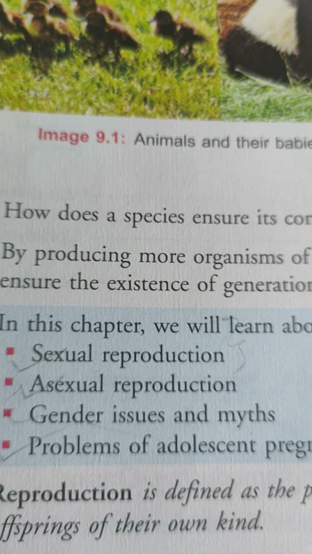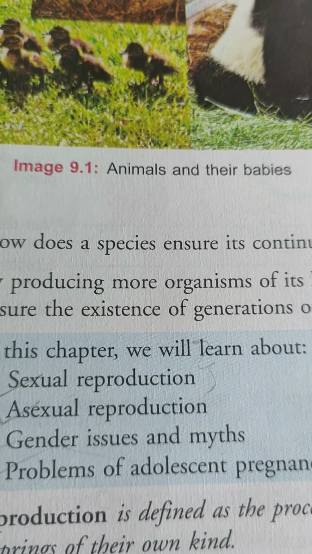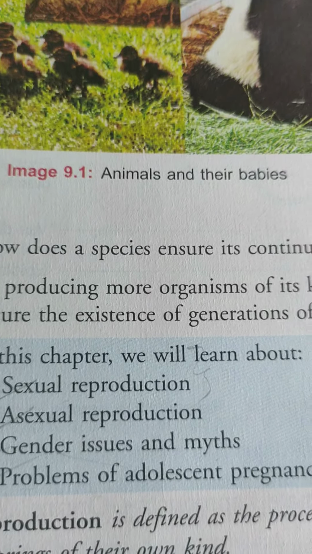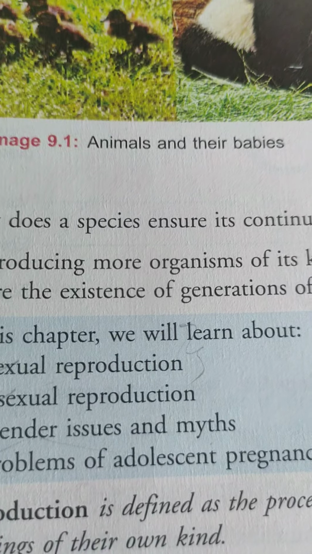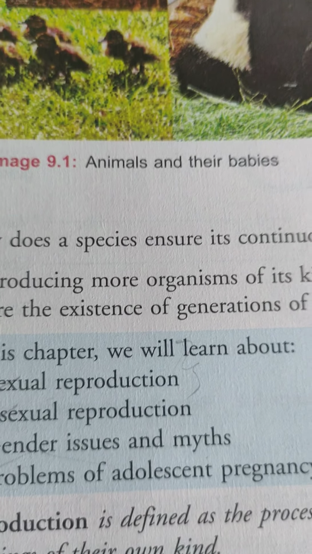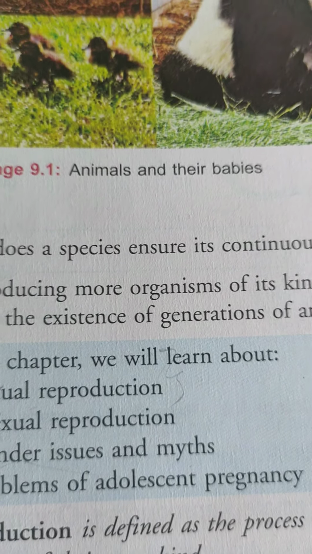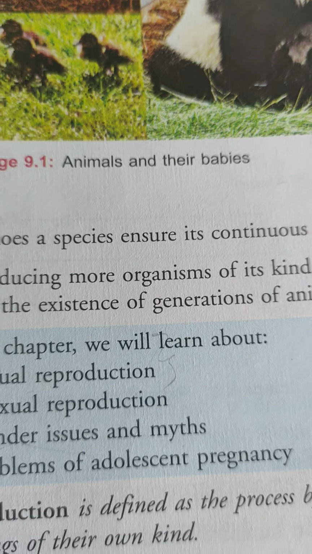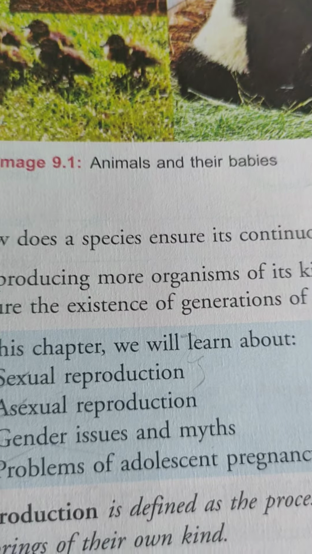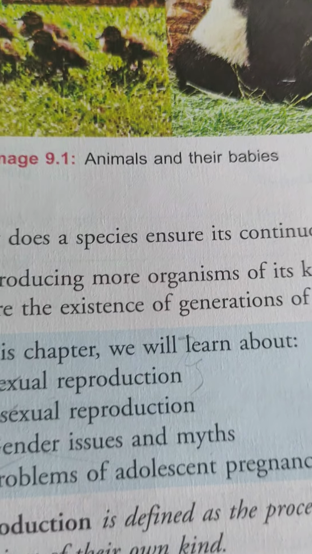And another is problems related to adolescence and pregnancy. Lastly, we will be studying what problems occur when we reach the period of adolescence, what happens when we reach a certain age, what mental changes and what physical changes occur in our body. And we will also be studying about pregnancy.